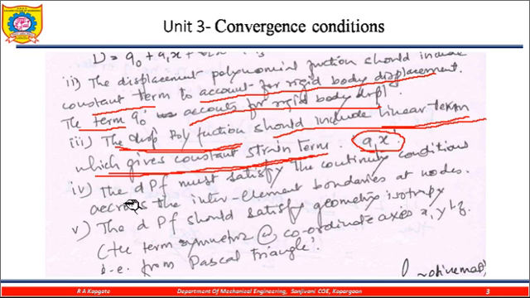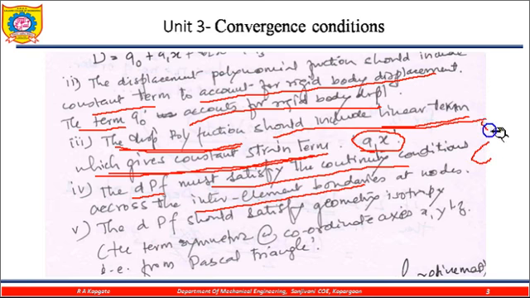Then the displacement polynomial function must satisfy the continuity condition across the inter-element boundaries at the nodes, and those continuity conditions are C0 or C1. We will explain these continuity conditions later on.